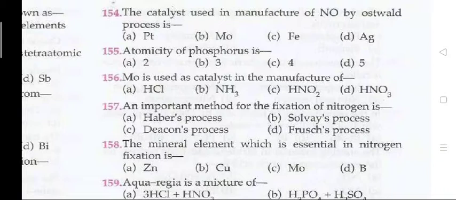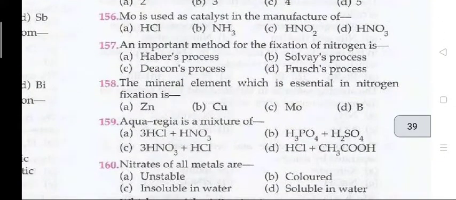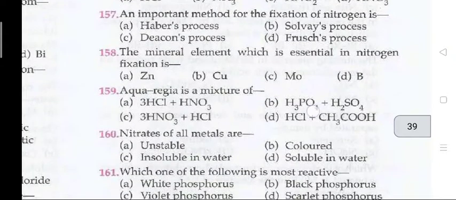Question 154, the catalyst used in the manufacture of NO by Ostwald process is Pt. Atomicity of phosphorus is 4. Next, Mo is used as a catalyst in the manufacture of B, that is NH3.